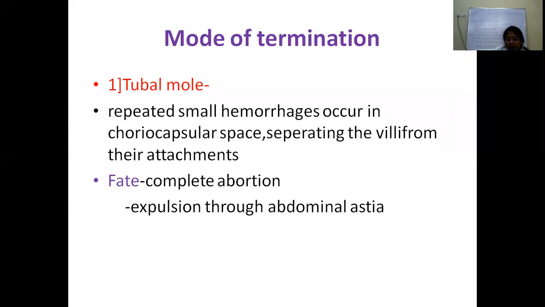So the most reliable finding is the absence of chorionic villi in the endometrial curettage. So with the Arias-Stella reaction and absence of chorionic villi, it is highly suggestive of ectopic pregnancy.